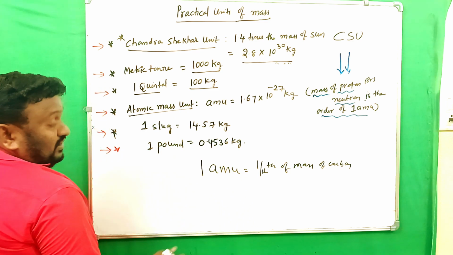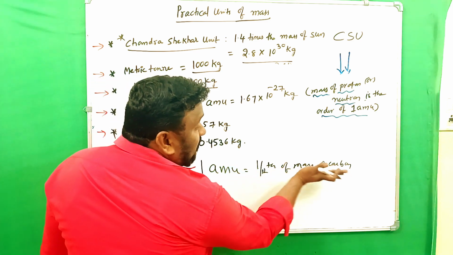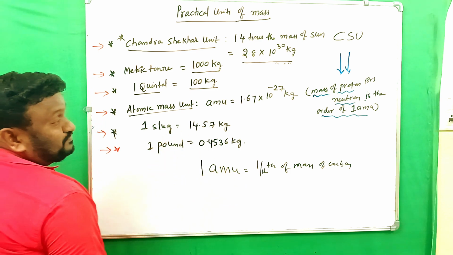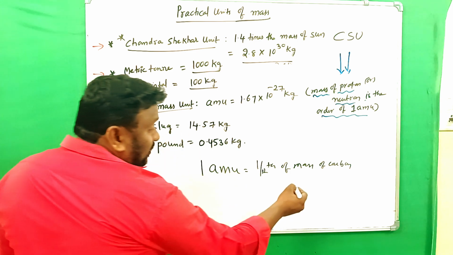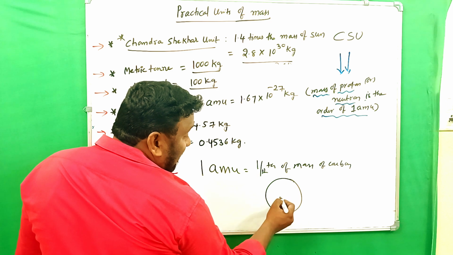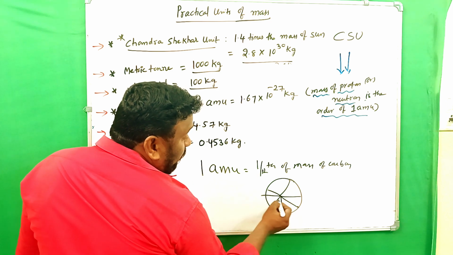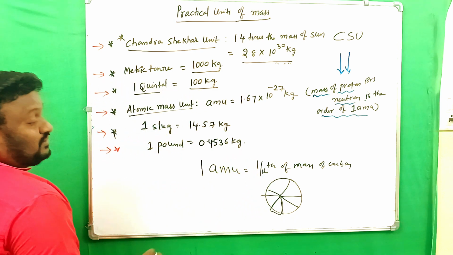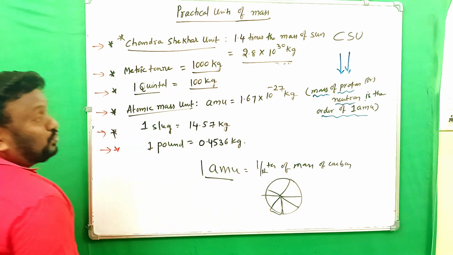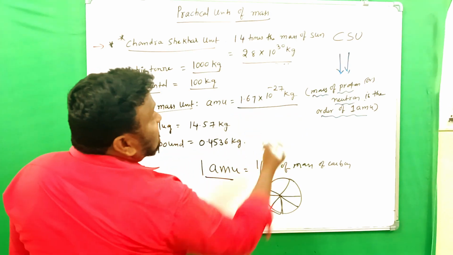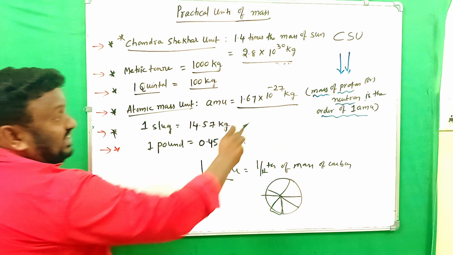That is, 1/12 of the mass of carbon is called 1 atomic mass unit. Clear? So if we take carbon and imagine it as 12 parts, what is the mass of one part? 1 AMU. And you have to remember this one: 1.67 into 10 power of minus 27 kg.